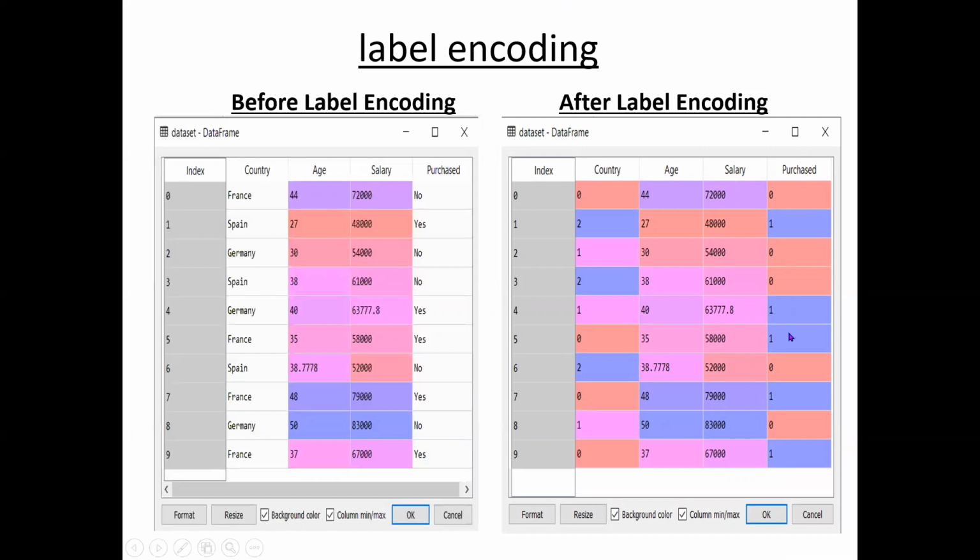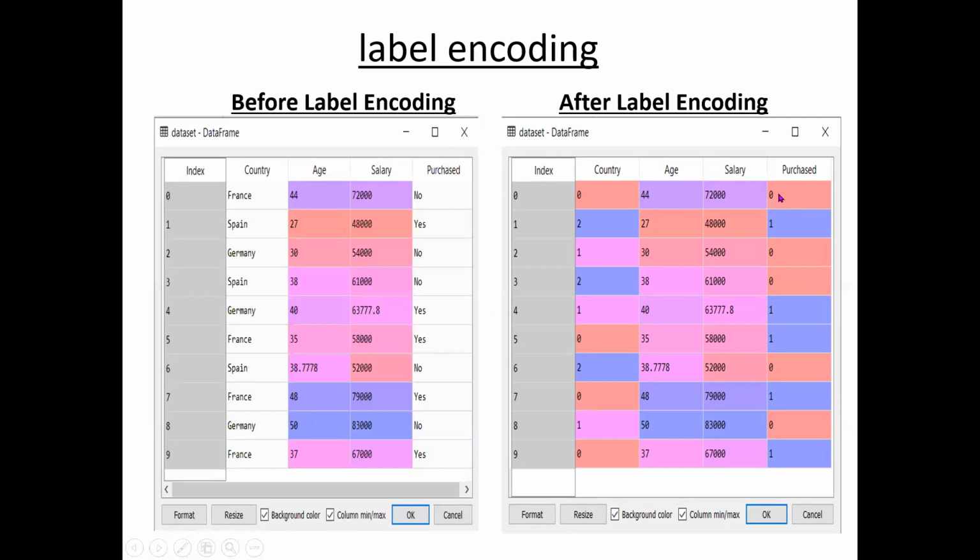Why? This Purchased column is nothing but a dependent variable. I explained what independent and dependent variables are in maybe the 10th or 11th video; I will go and refer to it. So simply, what is a dependent variable? It is the output of our data set. For example, here we have country, age, salary as three independent variables, and I am predicting whether that person purchases or not. So I am predicting this Purchased column. That's why this is a dependent variable.